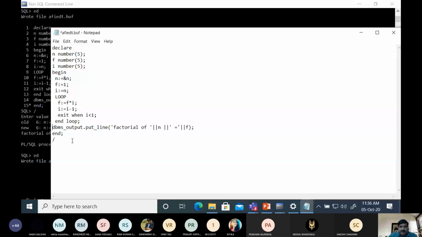Suppose here if we want to use a conditional statement, then this syntax will be replaced by this thing.